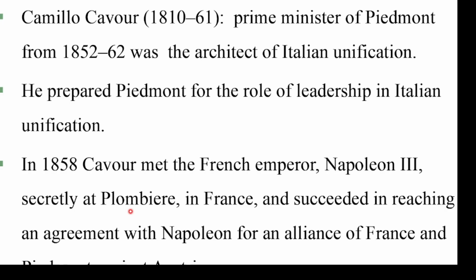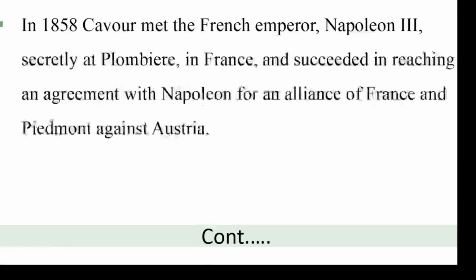An agreement with Napoleon for an alliance of France and Piedmont against Austria. That means to defeat or to eliminate Austria from Italy at that time, with another condition, which was the unification of Italy. This one is the most important issue.